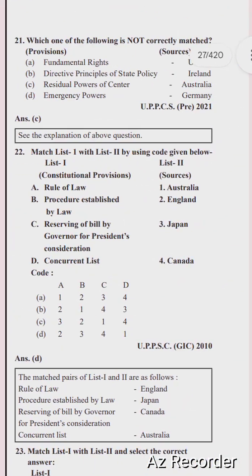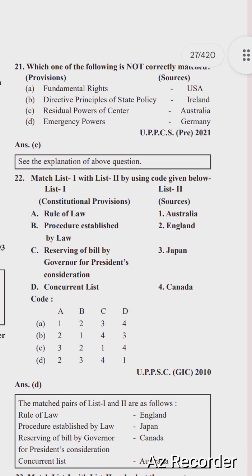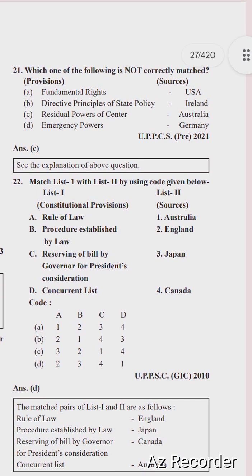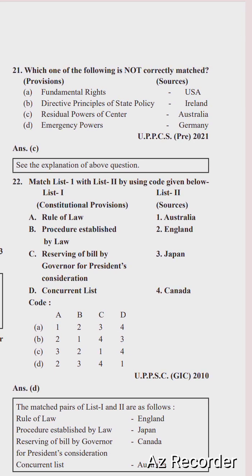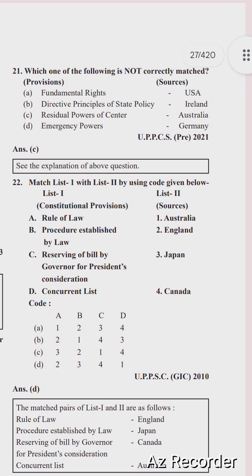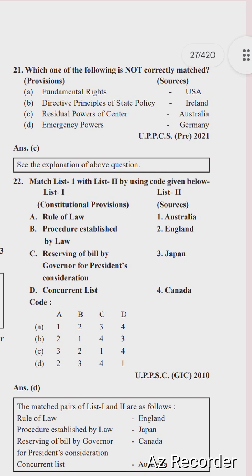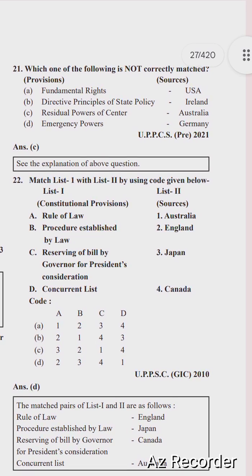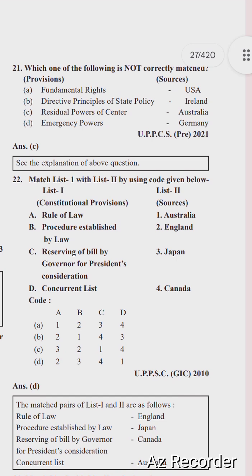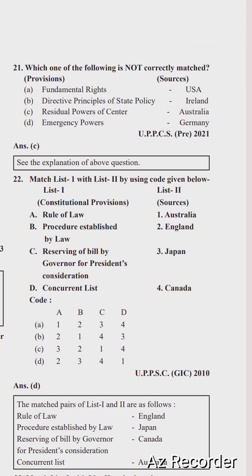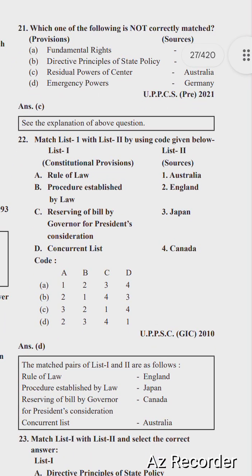Next question is: which of the following is not correctly matched? Provision and source: fundamental rights, USA; directive principle of state policy, Ireland; residual powers of Centre, Australia; and emergency provision, Germany. Residual powers of Centre, Australia is not correct. Fundamental rights are borrowed from USA, and directive principle of state policy from Ireland. Emergency provisions are related to Germany, but residual power is not related to Australia.